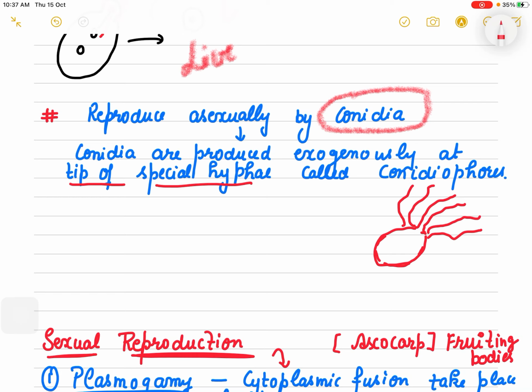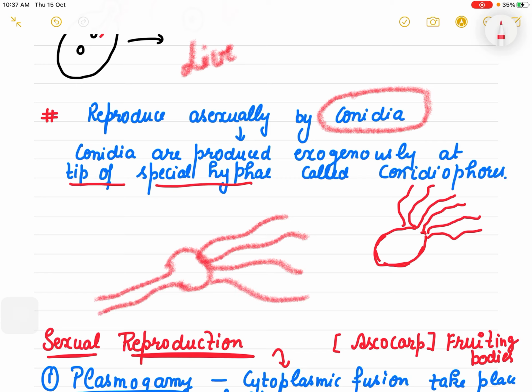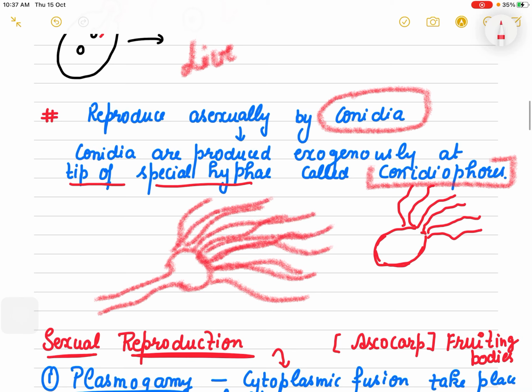What are conidia? Conidia are produced exogenously at the tip of special hyphae. They are produced at the tip, right? Exogenously. And these special hyphae are called conidiophores. So at the tip you will see that lots of conidia are developed.